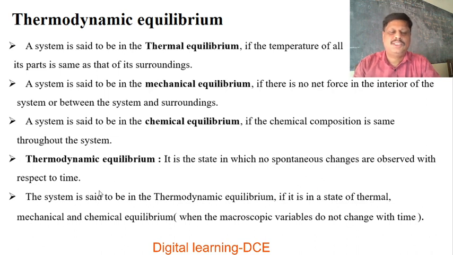The system is said to be in thermodynamic equilibrium if it is in a state of thermal, mechanical and chemical equilibrium, when the macroscopic variables, that is pressure, volume and temperature, do not change with time.